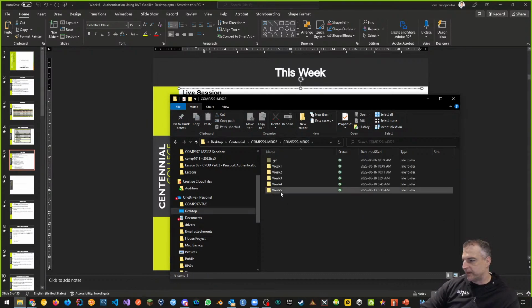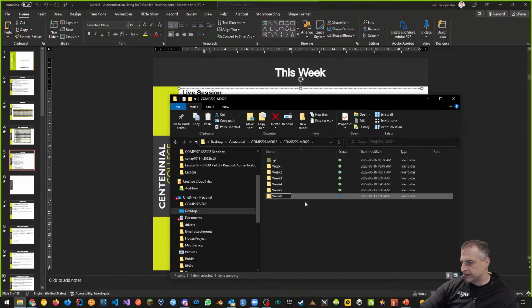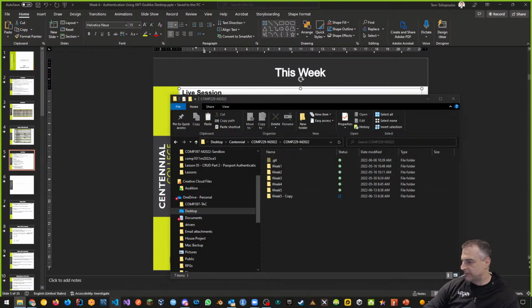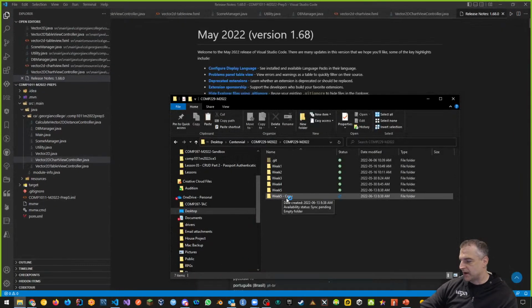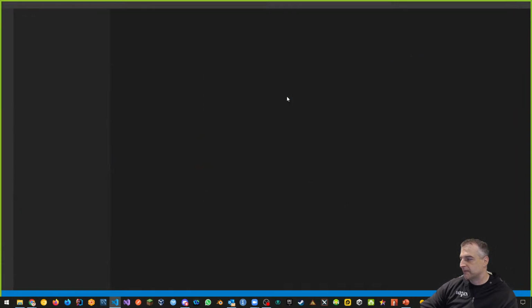And we're just going to copy paste. So Control C, Control V, right? Which is going to make a copy of our files. There it is. And I'm just going to rename it to week 6. There we go. I'm going to pull up Visual Studio Code here. Here's VS Code. And I'm just going to drag and drop week 6 in there.